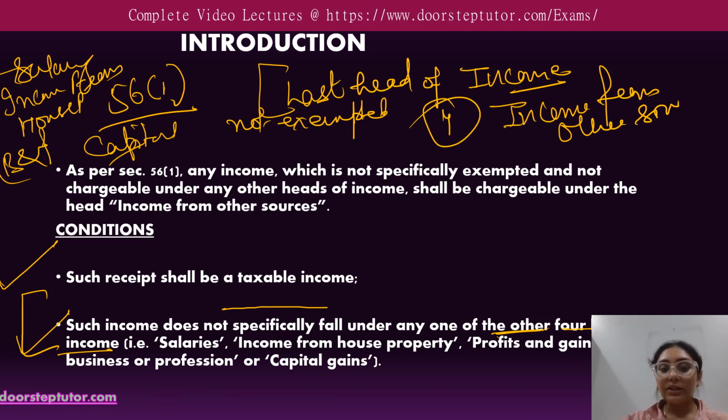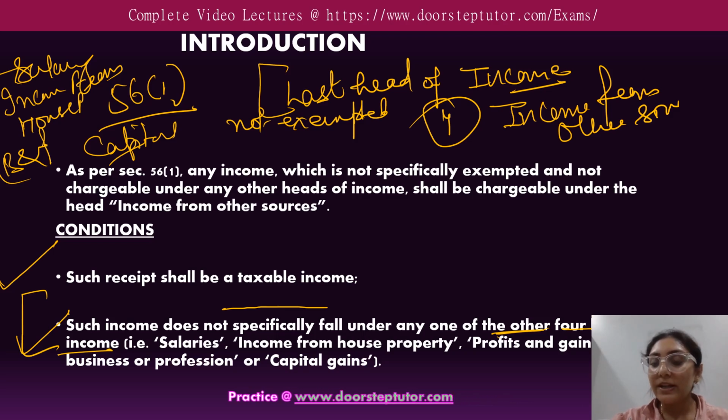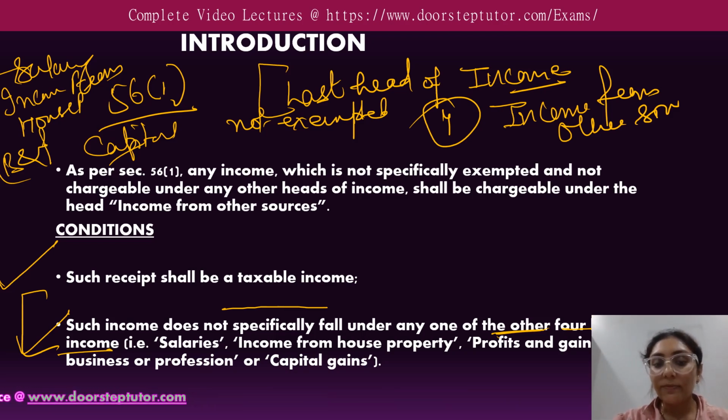Section 56 subsection 2 lays down a list of all the incomes which are covered under this head. The list is given but it is not exhaustive. Apart from the income stated in section 56 subsection 2, if any other income fulfils the above 2 conditions, then it shall be taxable under this head of income from other sources.